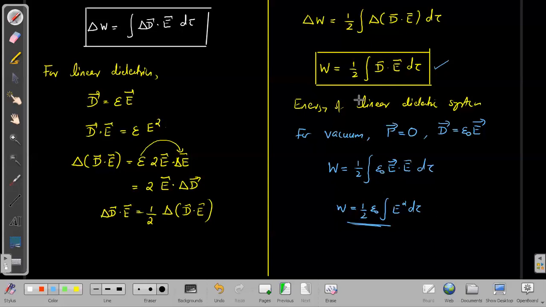We have to spend so much energy for their movement. Even for a linear dielectric system we have the same difficulty, but mathematically we can easily calculate the energy of such a system. That is fortunate, but unfortunately we cannot have a very good expression for the energy stored in a dielectric system in general, whereas for linear dielectrics we have a very good expression.